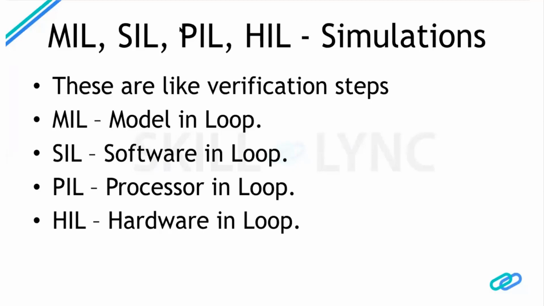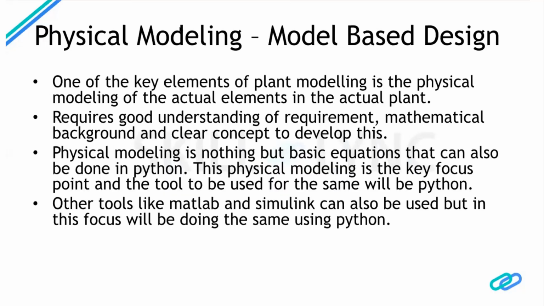So this step typically requires a good physical plant model to generate a proper behavior. This is where we determine a trade-off between better accuracy and meeting a real-time requirement. This is where our physical modeling, how good we are at physical modeling, comes into the picture. One of the key elements of plant modeling is the physical modeling of the actual hardware. It requires a very good understanding of the requirement, the mathematical background, and we need to have a clear concept of both.